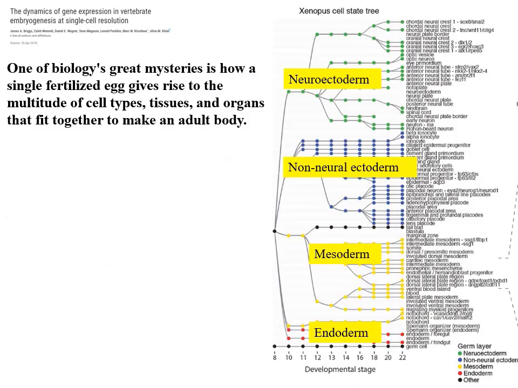Here we see the development of Xenopus, the South African clawed toad. At various developmental stages, decisions are made along cell lines where they split and split again and split again. So the fertilized egg makes decisions, and these are irreversible pathways. Some cells go towards the neuroectoderm, and at later stages they make other decisions so that the cell type gets narrower and narrower and narrower. Neuroectoderm, non-neural ectoderm, mesoderm, endoderm at different developmental stages.